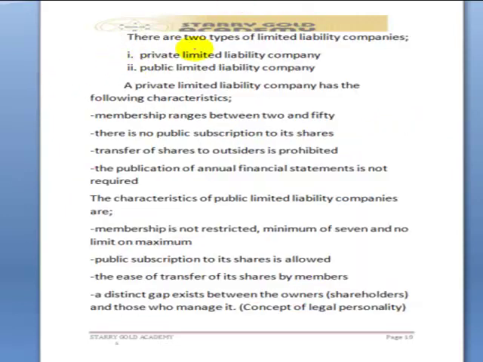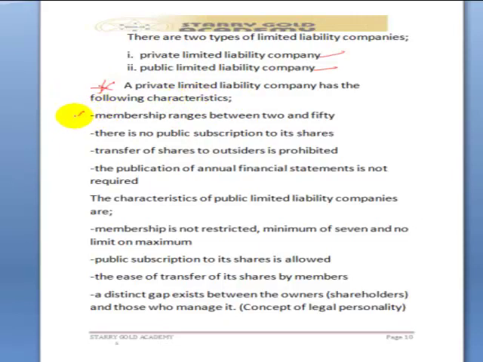There are two types of limited liability companies: private limited liability company, and second one, public limited liability company. Let's take what we mean by a private limited liability company now. A private limited liability company has the following characteristics.